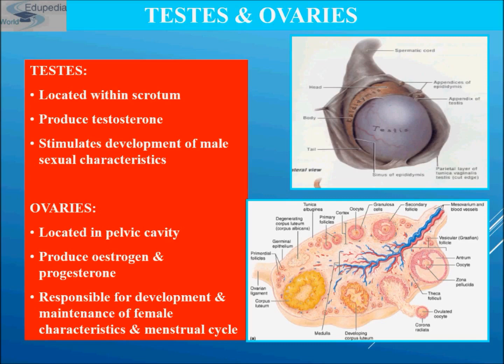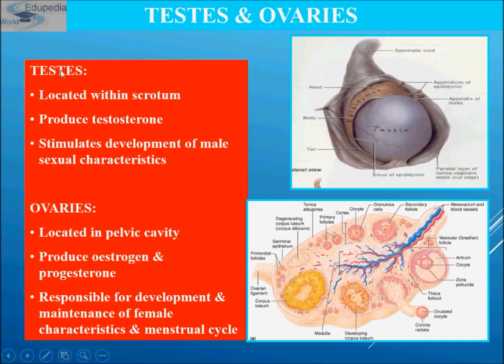So what are gonads? Gonads are essential primary reproductive organs originating mainly from embryonic mesoderm. In males, they have a pair of testes, and in females, they have a pair of ovaries. Thus, gonads have dual function, for example, gamete formation and hormone production.